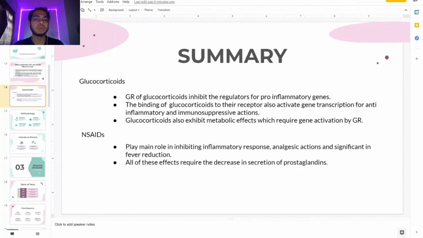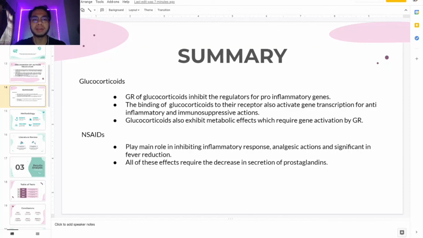Also, glucocorticoids exhibit metabolic effects which require gene activation by GR. Examples of these effects are the stimulation of fat breakdown and controlling and maintaining the balance of glucose concentration in blood.